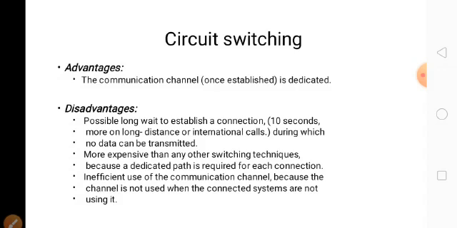Suppose we call a person from India to America, definitely we have to wait, and whatever voice we send will reach after 2 seconds, 3 seconds, 5 seconds. So this is the disadvantage of circuit switching. Please read everything and you can understand.